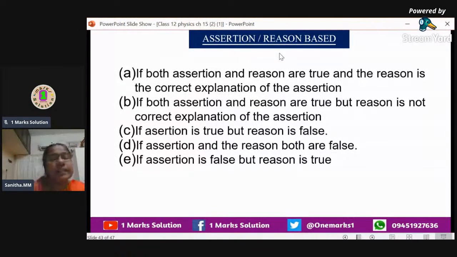What is it actually? So 5 options are here. A: if both assertion and reason are true, and the reason is the correct explanation of the assertion. B: both are true, but the reason is not the explanation of the assertion. C: the assertion is true, but the reason is false. D: assertion and reason both are false. And E: assertion is false but reason is true.